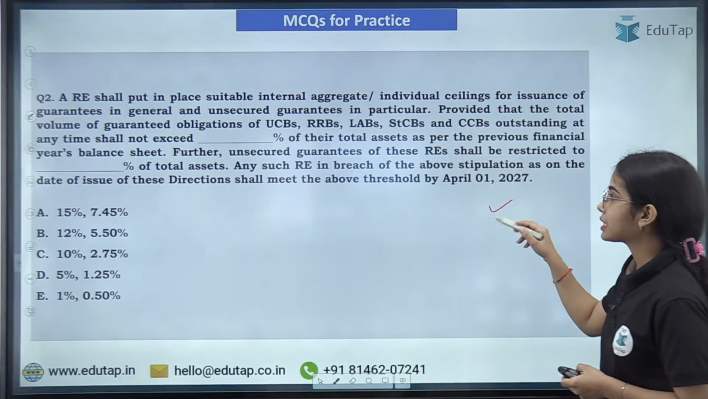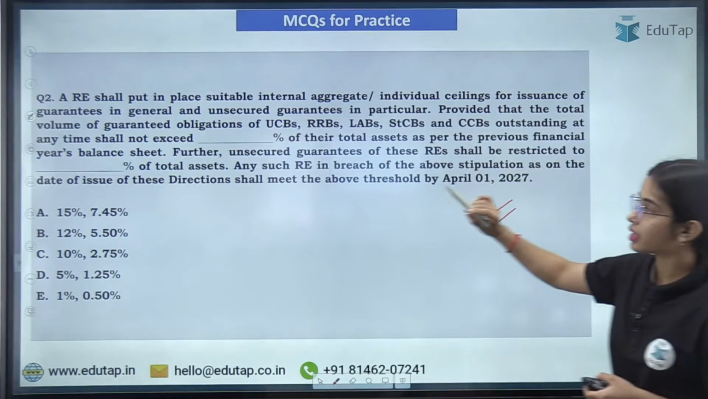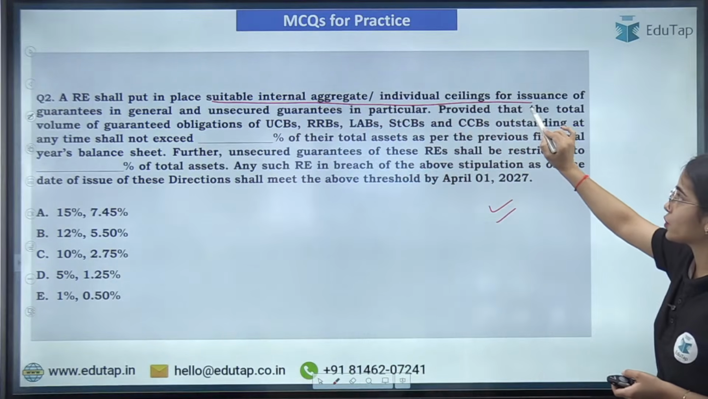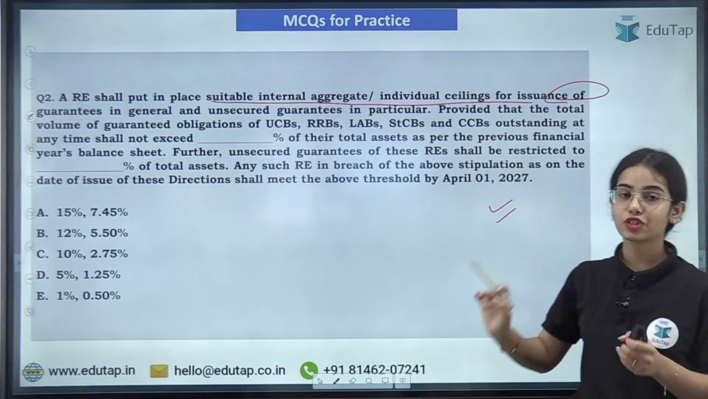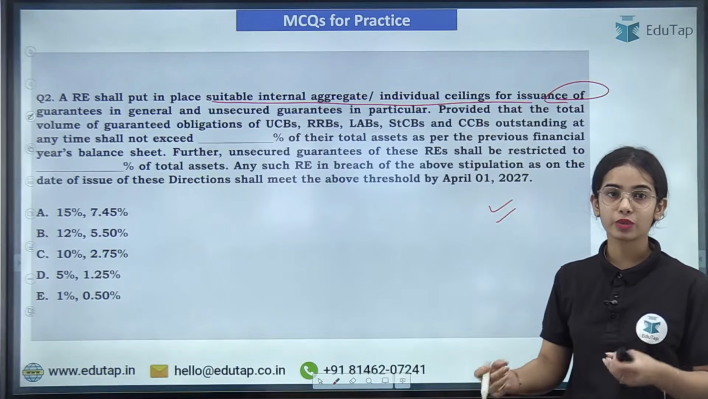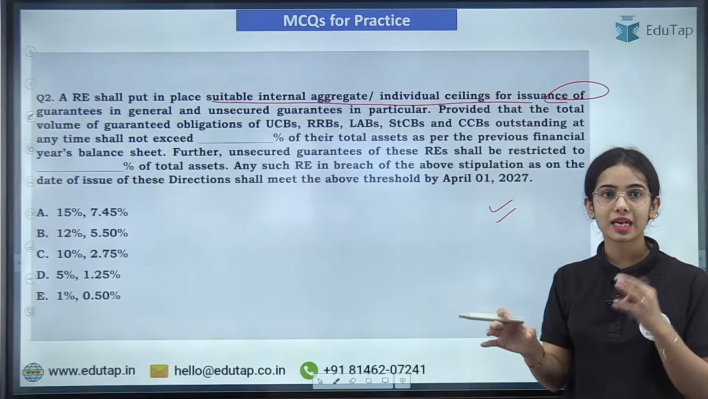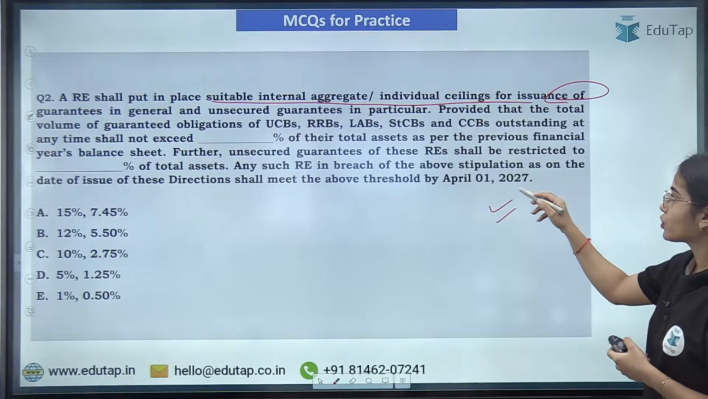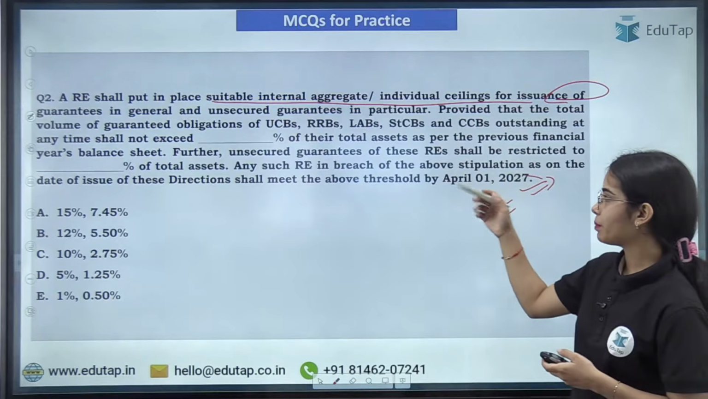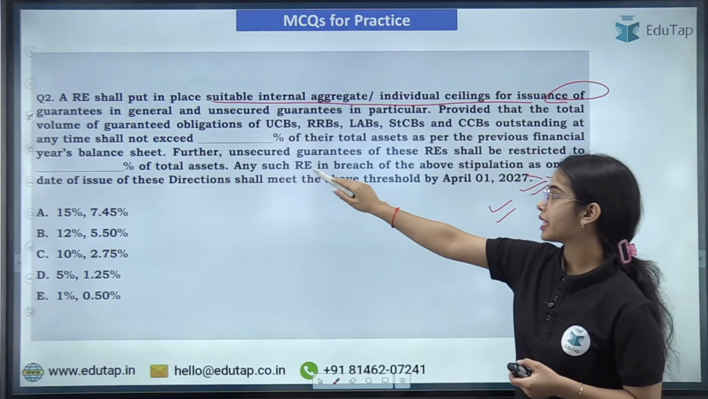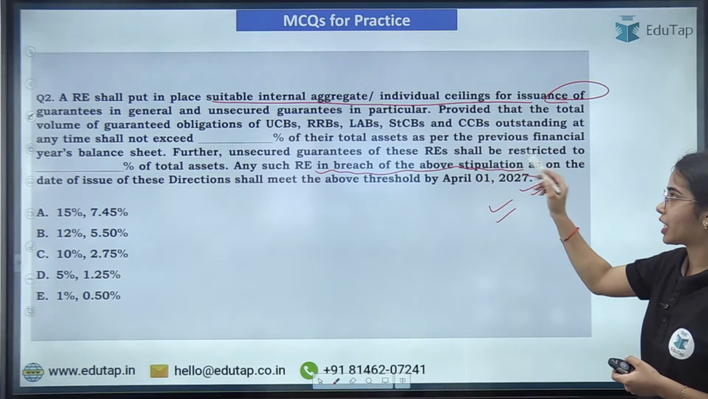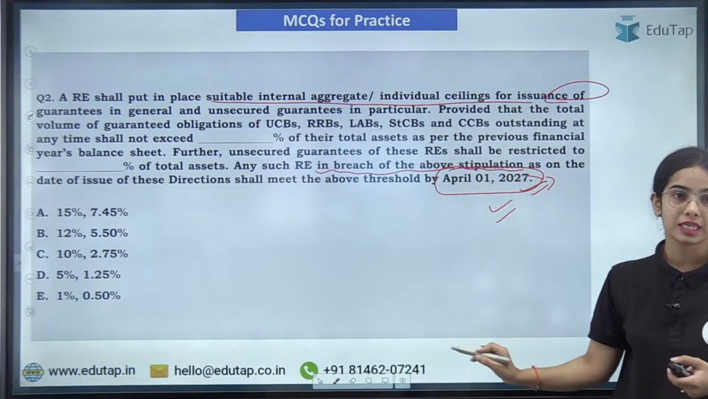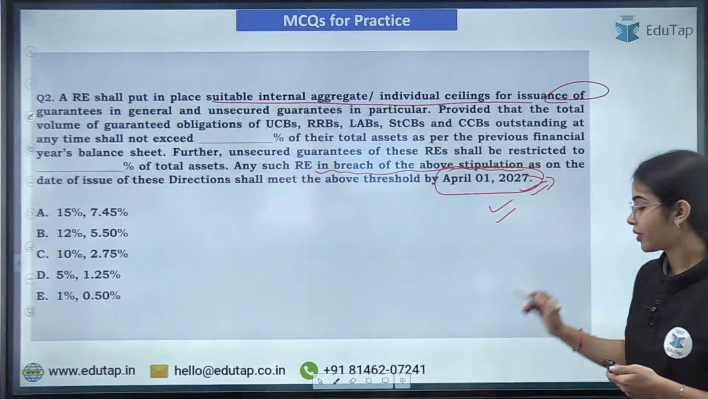Now the second question is in regards to the regulated entity shall put in place suitable internal aggregate or individual ceilings for issuance of guarantees in general and unsecured guarantees in particular. For that there are some clauses given for the urban cooperative banks, for RRBs, for local area banks and such. So what are those clauses that have to be met? And if any regulated entity is in breach of the above stipulation, that means if these limits are not being followed, it has to be followed by April 1, 2027. Okay, so this is the idea.